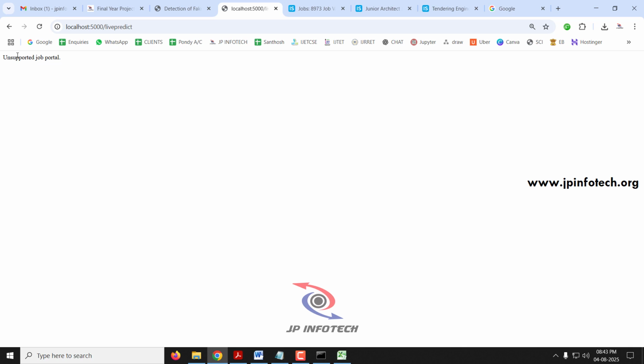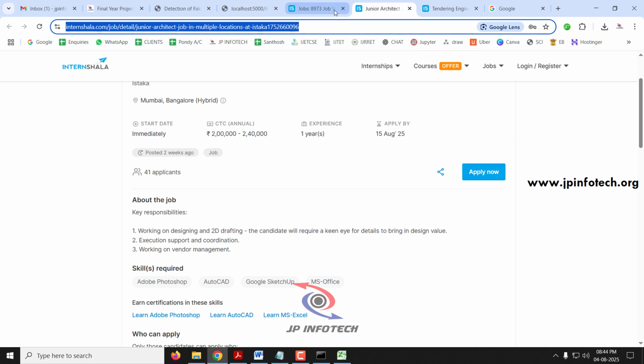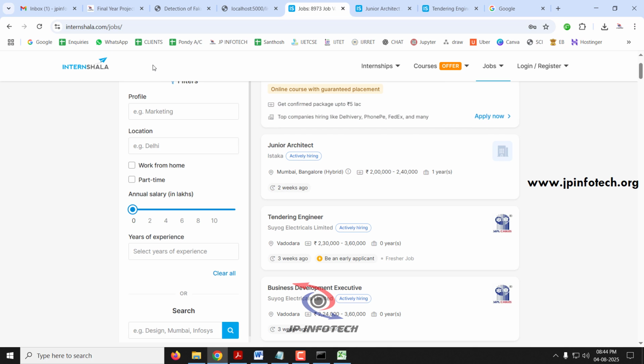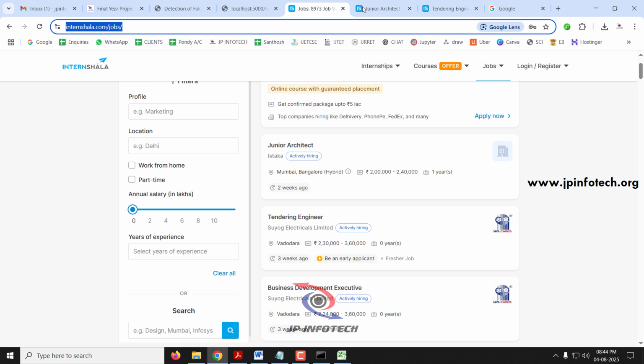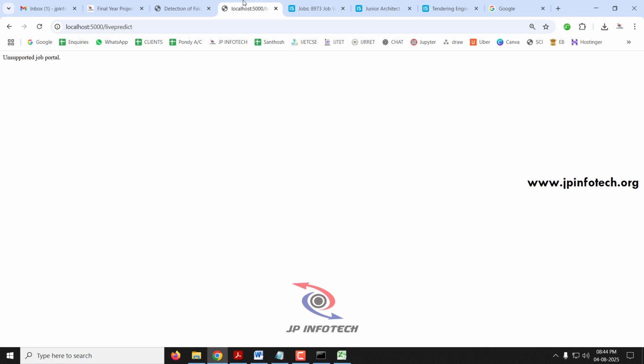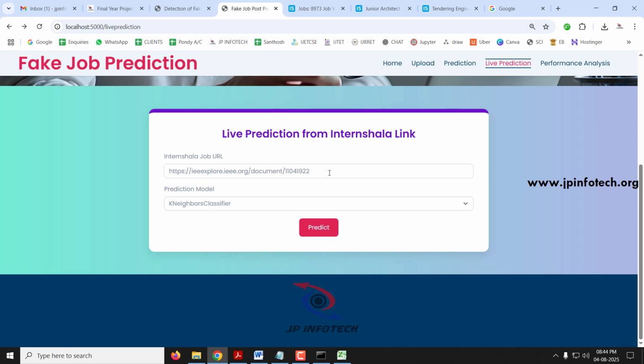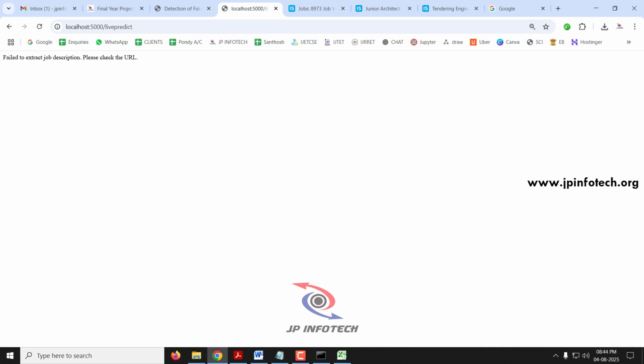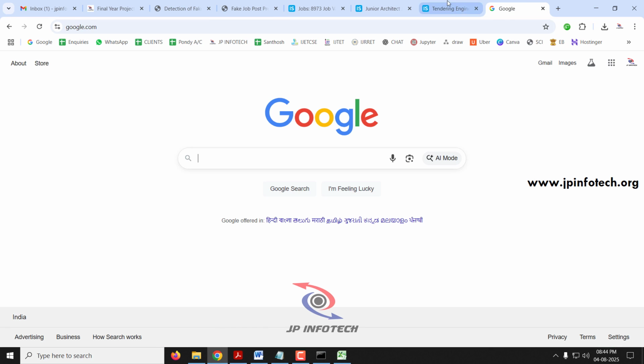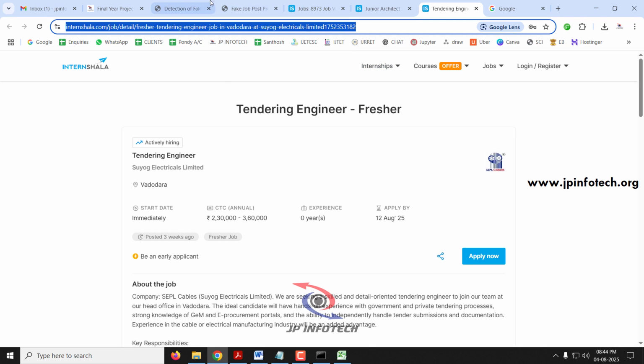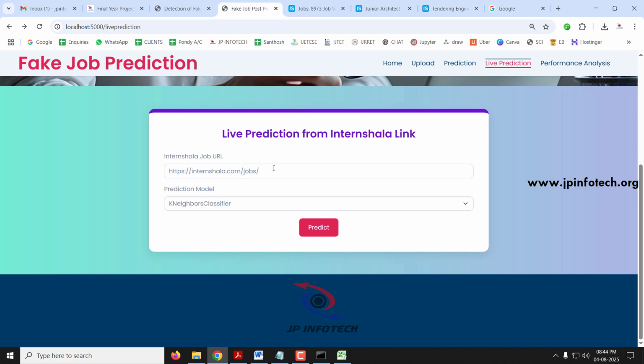Now you can see it says unsupported job portal, so only the supported job portals will be shown. Even if, for example, this is a general international website where we have not selected any job post, if I give this link, you can see it failed to extract the job description. Please check your URL. Only if you paste the exact job description post of the supported portal, it will predict; otherwise it will not.